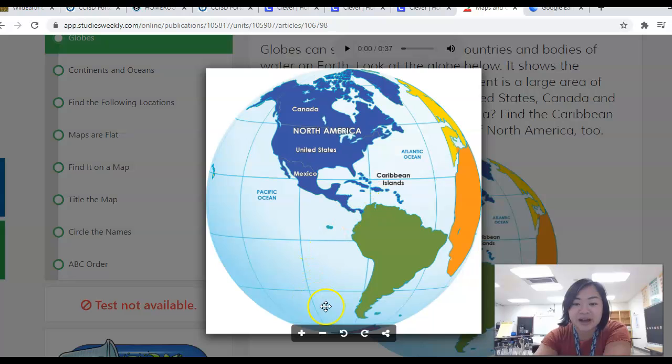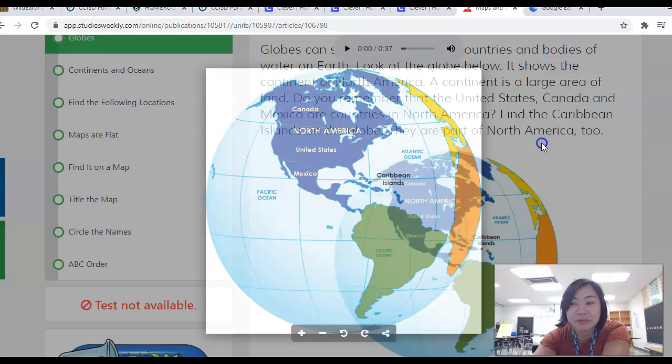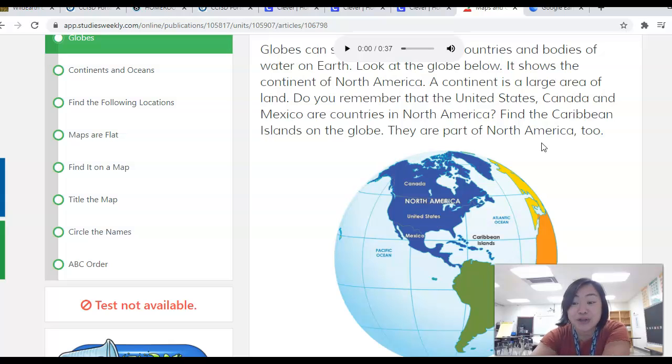Do you know what this continent is named down here? This orange or this green continent? I'll give you a hint. Think about what direction this continent is, right? We have north up here. We have east. What's the next one? South. What do you think this continent is going to be called? If this is North America, this must be South America. Great job.